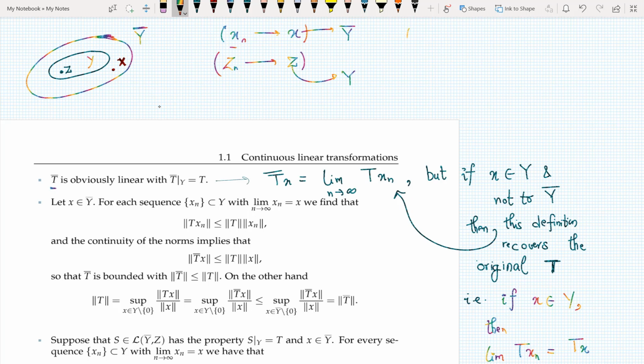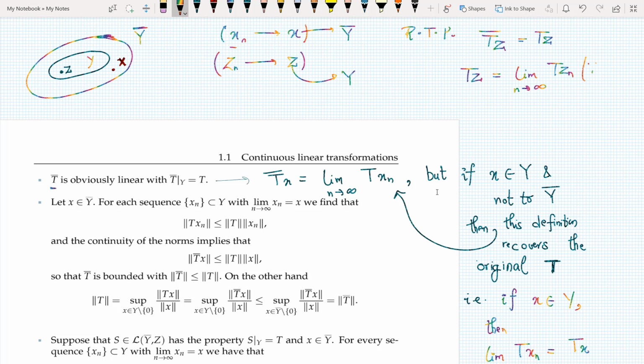Or I should say, required to prove. What is required to prove is that T bar z is equal to Tz. As we can see, T was continuous, so I can write Tz is equal to the limit n tending to infinity of T zn.